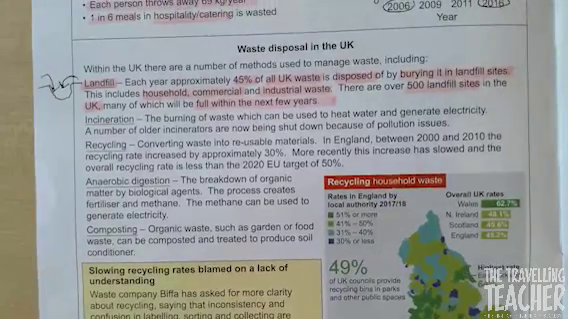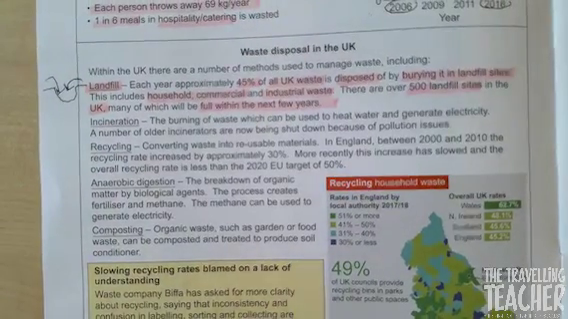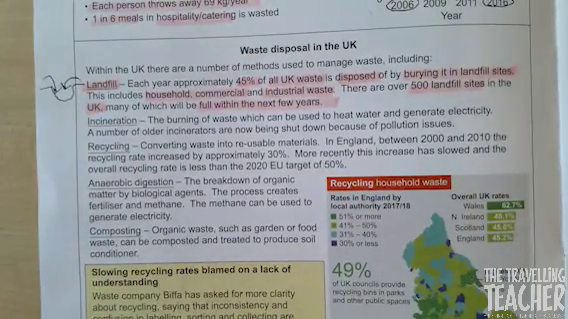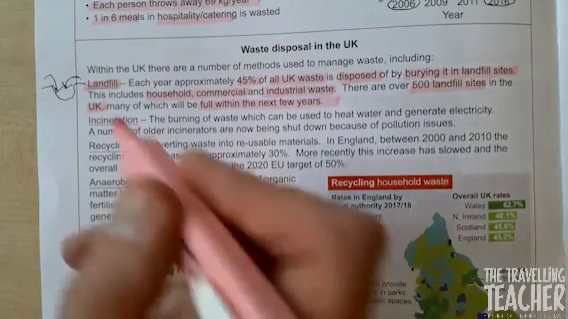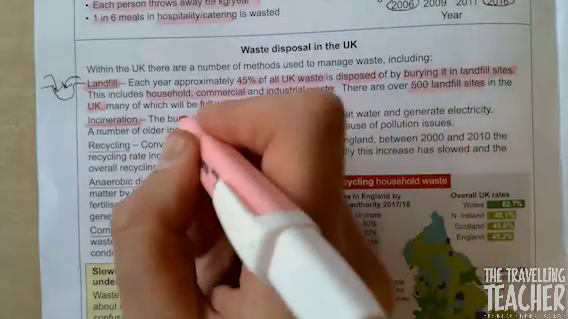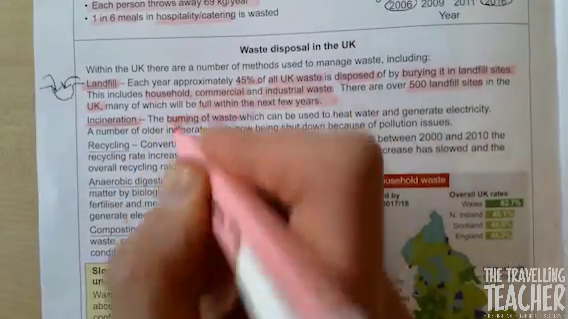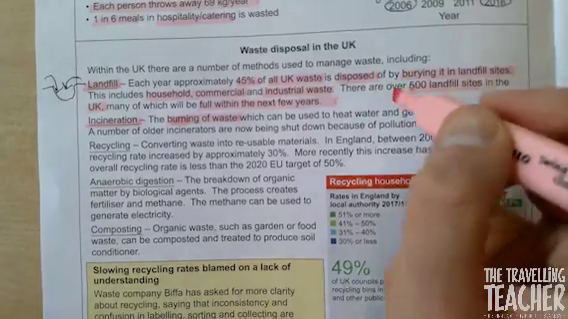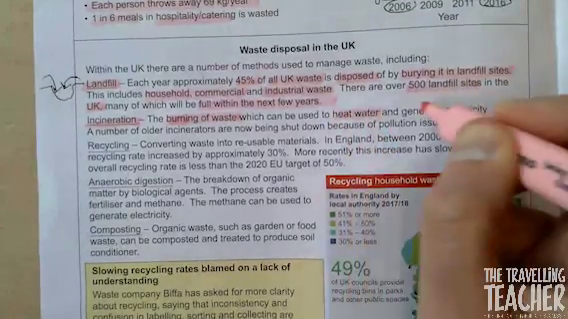Right, second method, we've got incineration. So the burning of waste which can be used to heat water and generate electricity. A number of older incinerators are now being shut down because of pollution issues. So highlighters, highlight incineration. Burning of waste, which is essentially what that is. Heat water, generate electricity. Well, that's interesting.